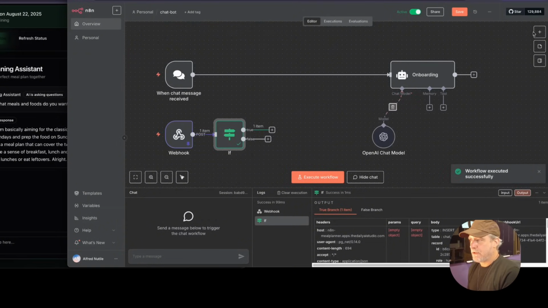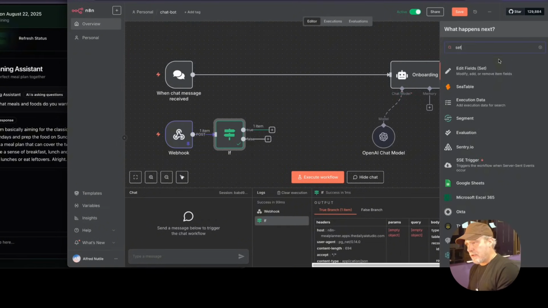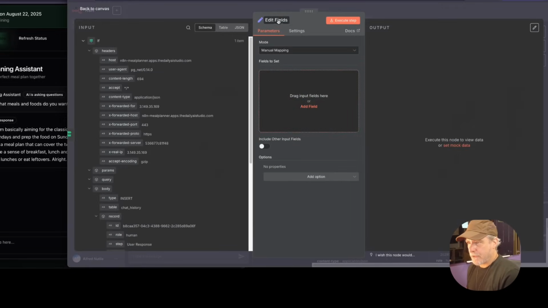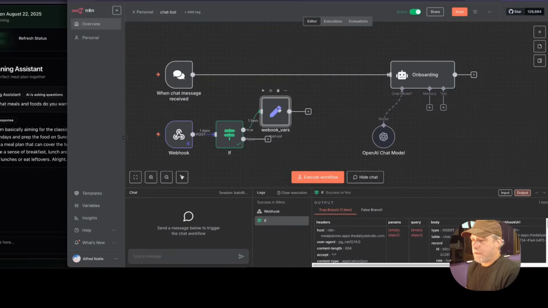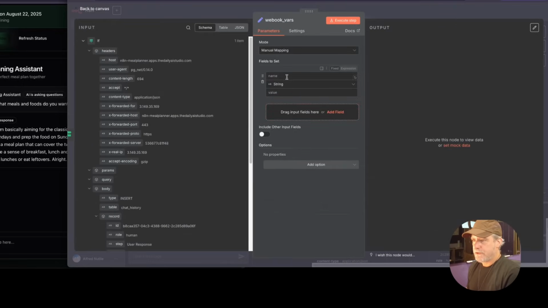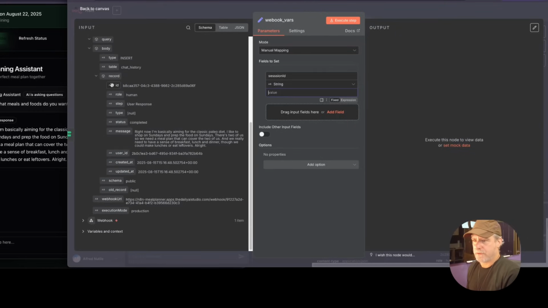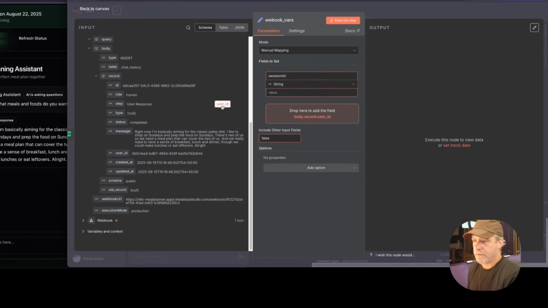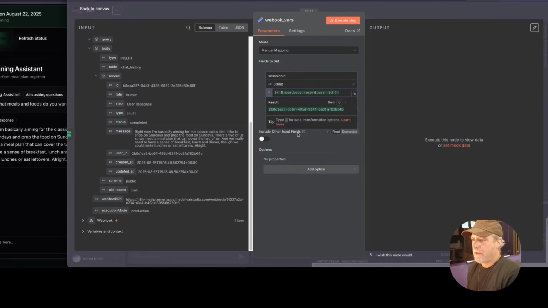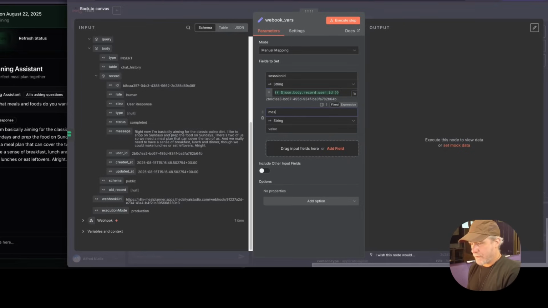The work is going to be 2 layers in to set this up. So we have webhook vars, okay? And we just need to set up a few things, okay? We just need to set up the session ID, which would be relative to the user. That's all we're going to do is make the user own pretty much everything, okay? We're going to set up the actual chat input, and you can format it any way you want. I'm just doing it this way, okay?